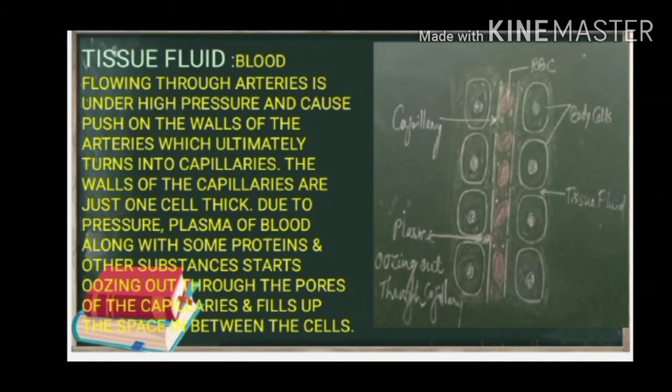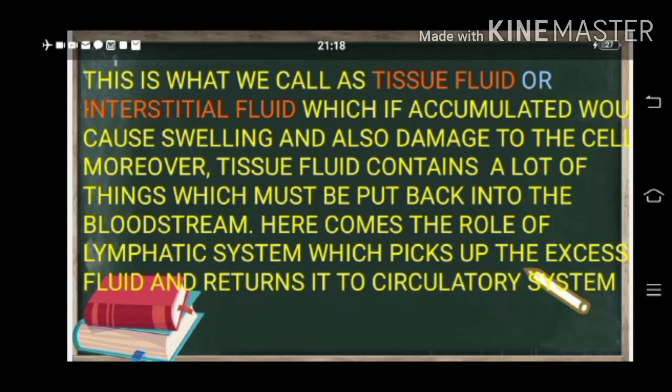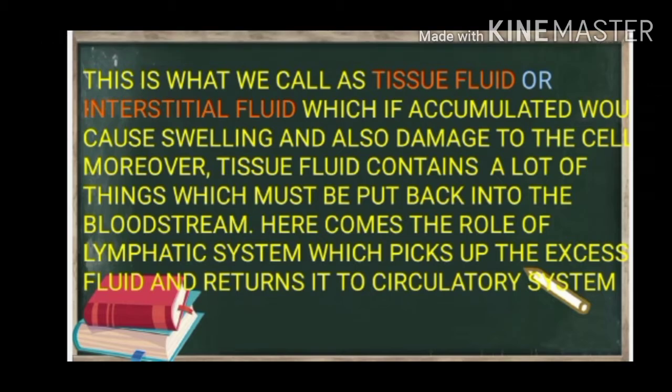You must remember that blood flowing through arteries is under high pressure, and pushes on the walls of the arteries, which ultimately turn into capillaries. The walls of the capillaries are just 1 cell thick, as you can see in this diagram. Due to pressure, plasma of blood along with some proteins and other substances starts oozing out through the pores of the capillaries and fills up the space between these cells. This is what we call tissue fluid or interstitial fluid. Sometimes it is also called extracellular fluid.